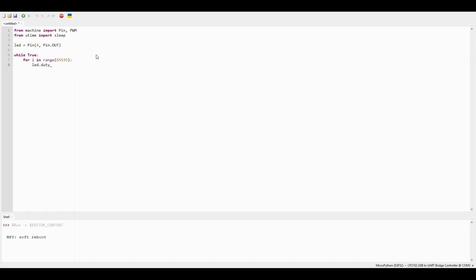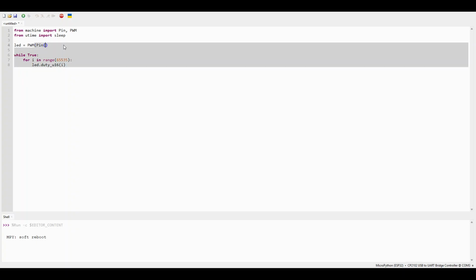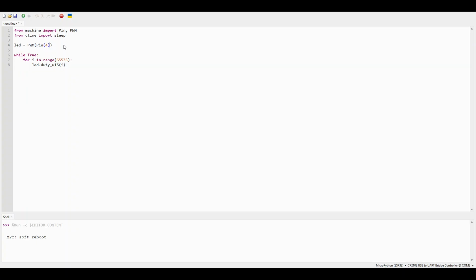led.duty_u16(i). And before we go on, we should change this line to led = PWM(Pin(4)), or whatever pin your LED is connected to. But you have to make sure it's a PWM-able pin. Alright. Now, sleep 0.02. Okay, enter, backspace, for i in range